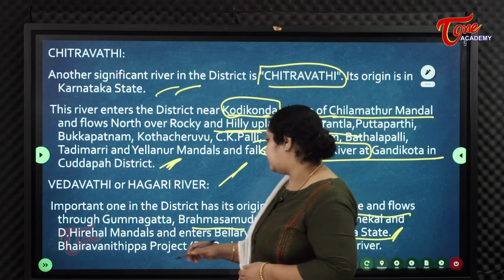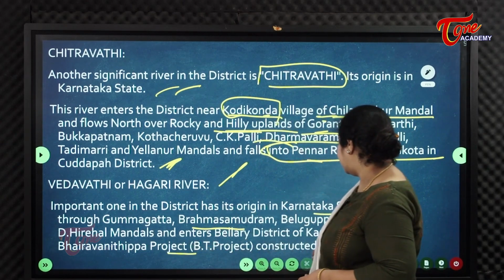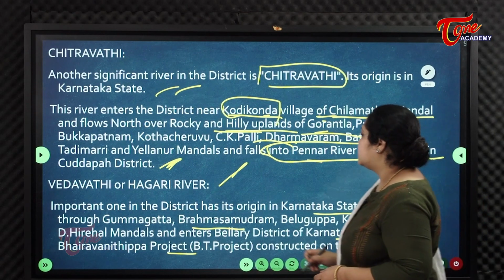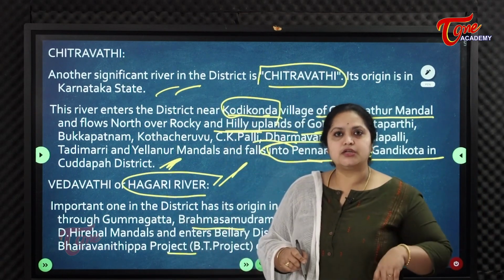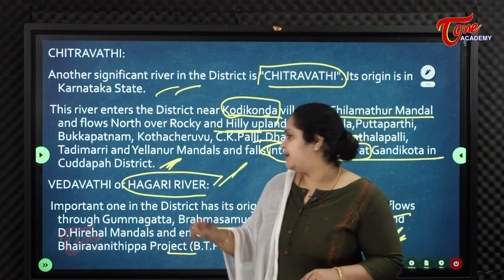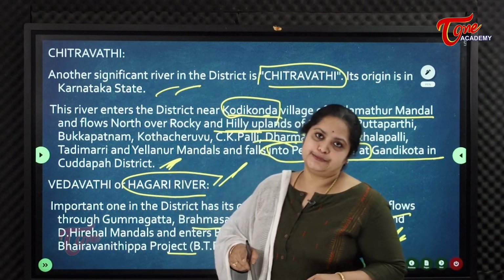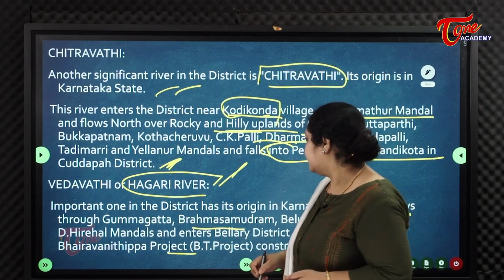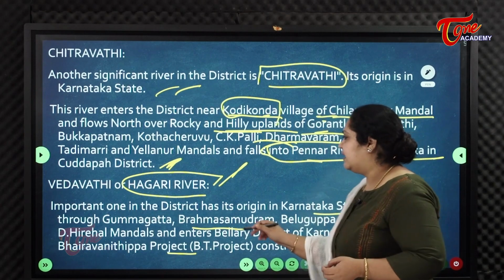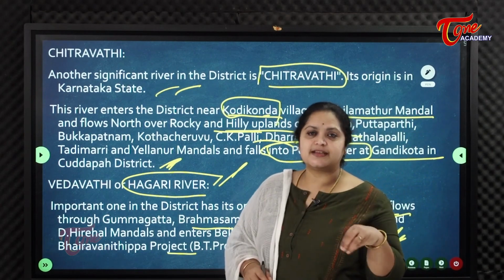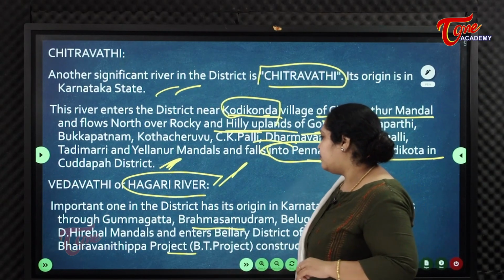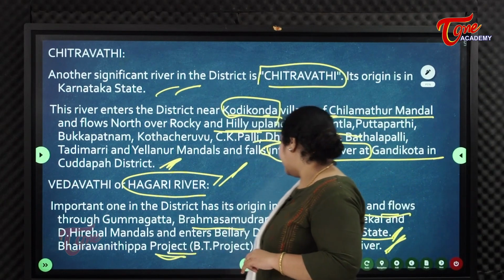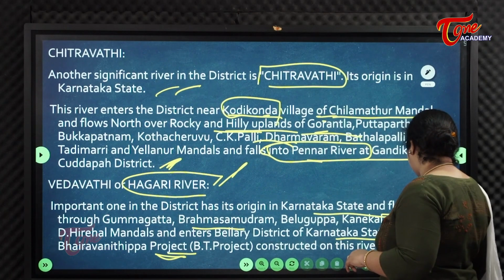Vedavati is also called Hagari. A major project constructed on this river is the BT project, that is called Bhairavani Tippa project.